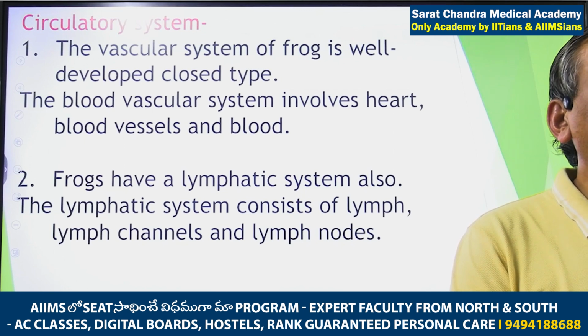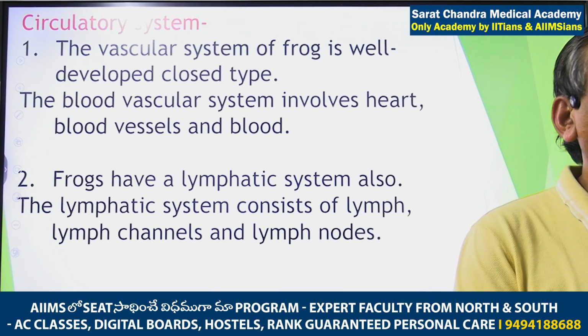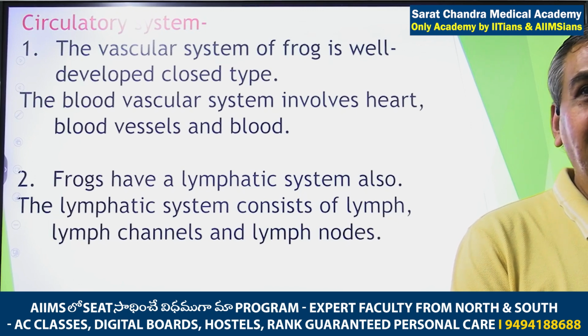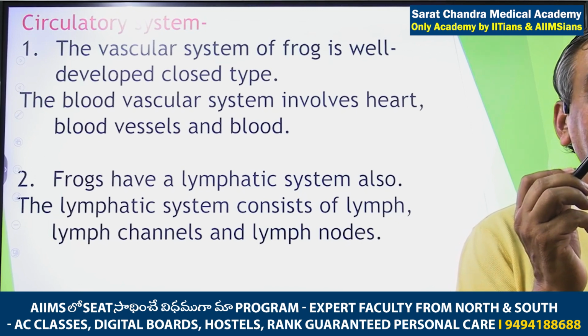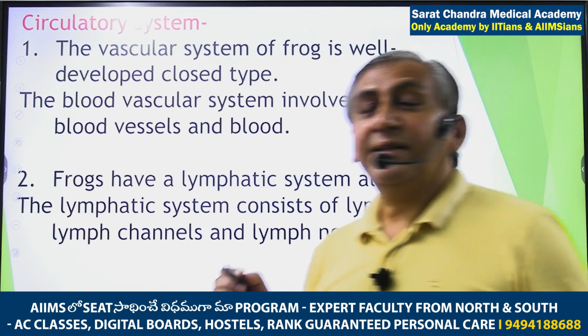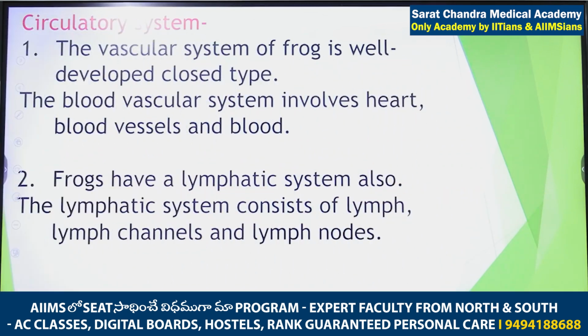When blood is moving from heart to the lungs, pulmonary. Which type of blood is carried? Deoxygenated. And when the blood is coming from lungs to the heart, oxygenated blood. What is the name of the blood vessel? Pulmonary veins. Normally, arteries are carrying the pure blood, but pulmonary artery carries the impure blood. Normally, veins are carrying the impure blood, but pulmonary veins carry the pure blood.